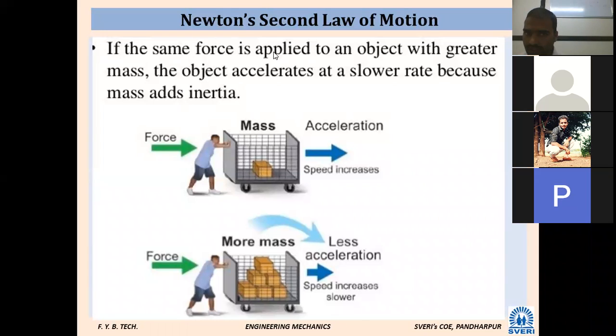So what is this saying? If the same force is applied to an object with greater mass, the object accelerates at a slower rate, because mass adds inertia. Now the external forces are the same; when the same force is applied to the greater mass, it will lead to less acceleration. Why less acceleration? Because whatever mass is there, that is going to add the inertia. Its inertia is going to increase. When the inertia increases, the acceleration is reduced.